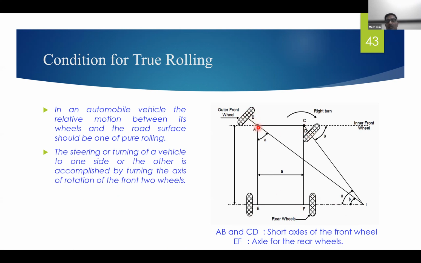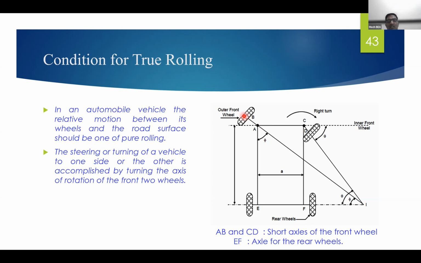Here AB is one small stub axle and CD is the other small stub axle, on which the wheels are mounted. So AB and CD we call the short axles of the front wheels, or simply the stub axles required to mount the front wheels. And EF is the axle for the rear wheels.